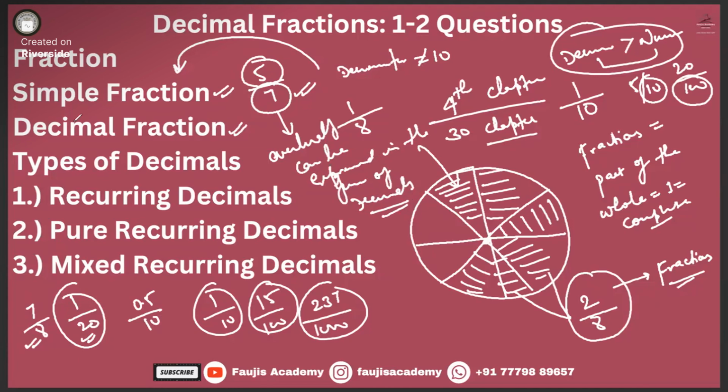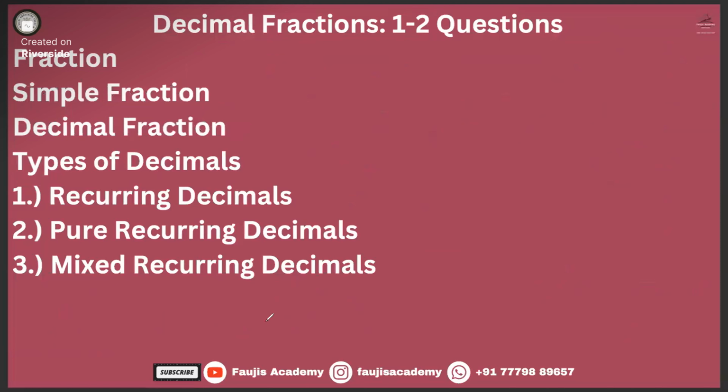Okay, so these definitions are not important, but what you have been given in the textbook, I just wanted to make you understand. So this is how things are. A simple fraction is one where the numerator is less than the denominator, that's it. All fractions are decimal fractions, because eventually any fraction can be expressed in the form of decimals, right? I hope I'm clear to both of you.